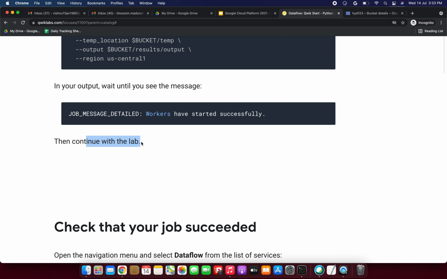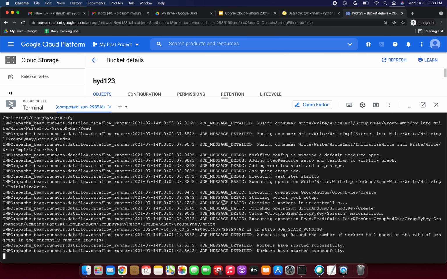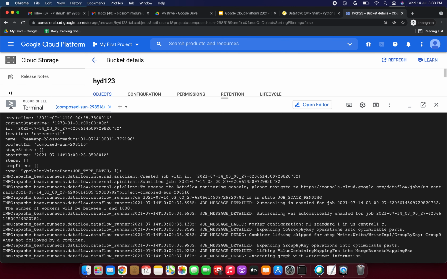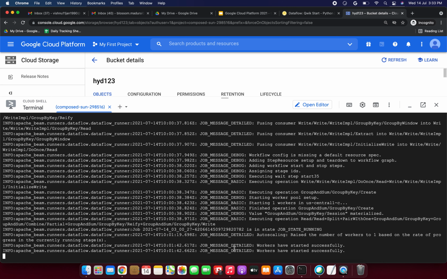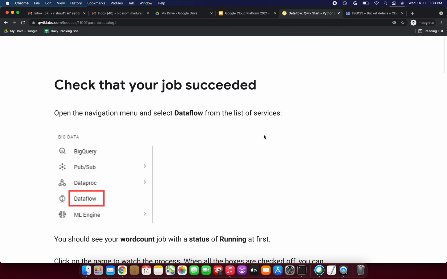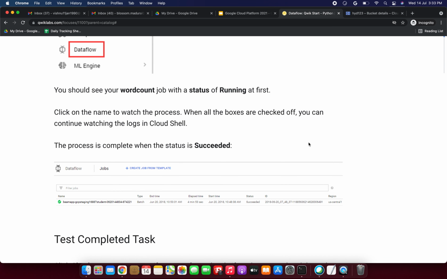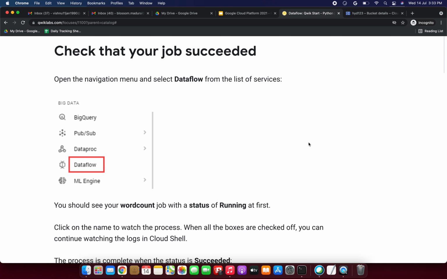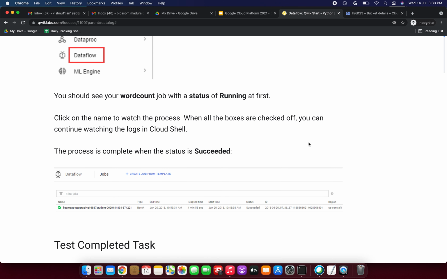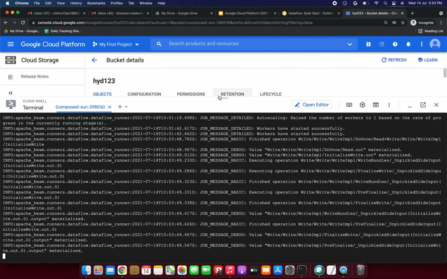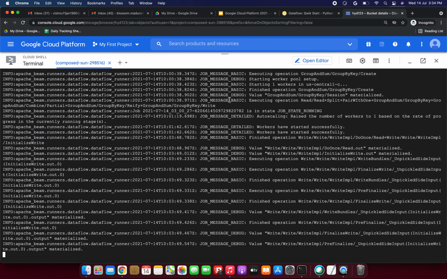Then continue with the tab. Let me check it again. Now what we have to do is open the navigation menu and select Dataflow from the list of services, and we should see our word count job with the status of running at first. So go to Dataflow again.